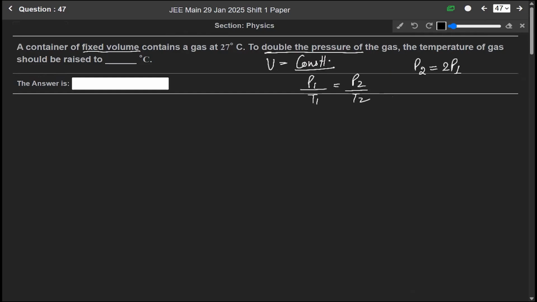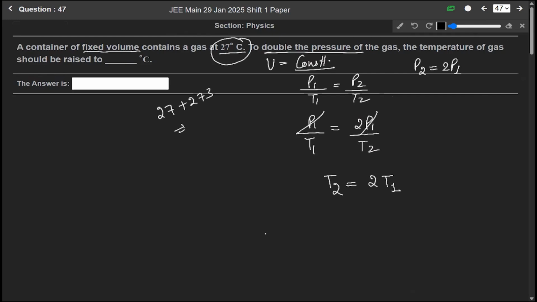So we can write P1 over T1 equals 2P1 over T2. At first the temperature T1 is 27 degrees Celsius, and we have to find T2. So from here P1 cancels out, so we get T2 equals 2T1. Since we are given temperature in Celsius, converting it to Kelvin, 27 plus 273 means 300 Kelvin. So T2 equals 2 into 300, which means T2 is 600 Kelvin.